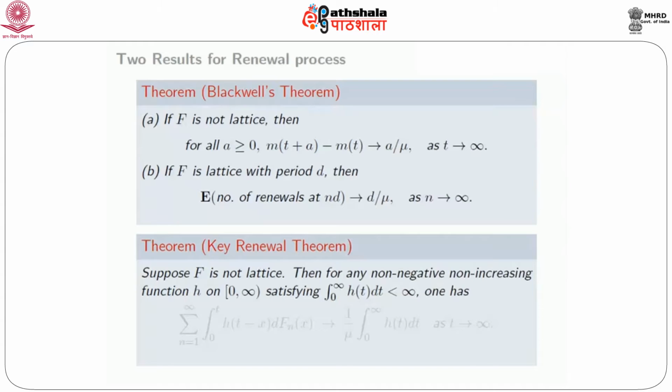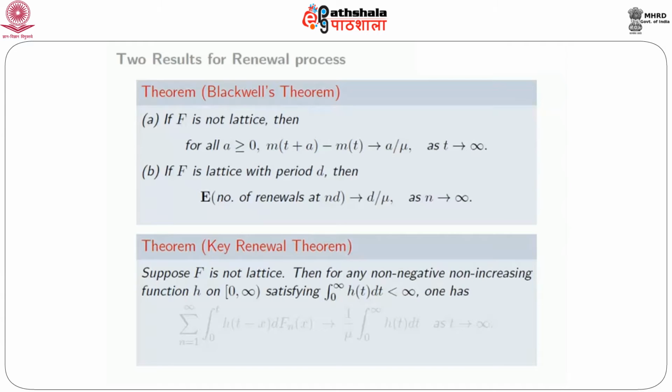What happens in the lattice case? If f is lattice with period d, then the result is slightly different. It says that the expected number of renewals at nd goes to d over mu as n goes to infinity. This is only natural to consider when f is lattice with period d, because renewals can happen only at multiples of d.